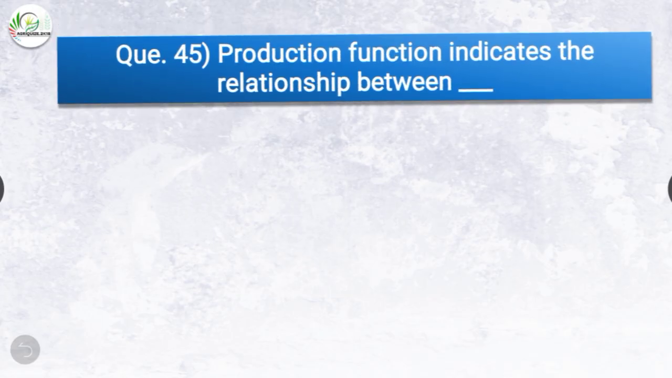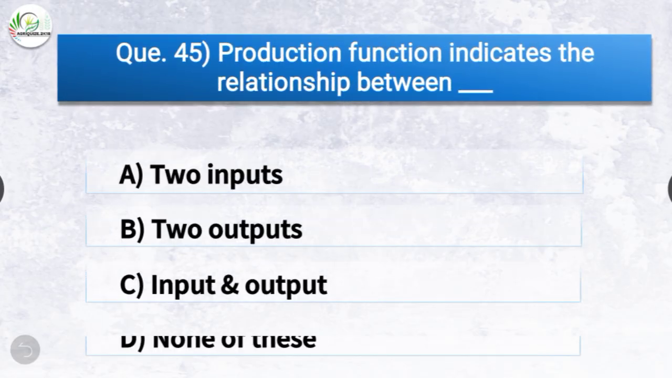Question number 45. Production function indicates the relationship between dash. The options are two inputs, two outputs, input and output, or none of these. The correct answer is option C, input and output. So production function indicates the relationship between input and output.